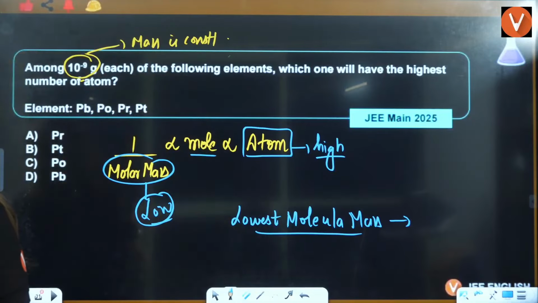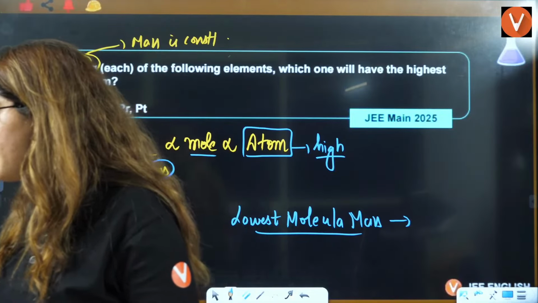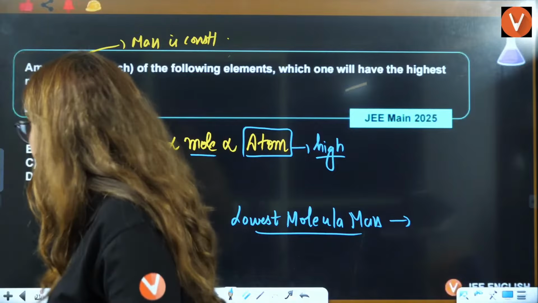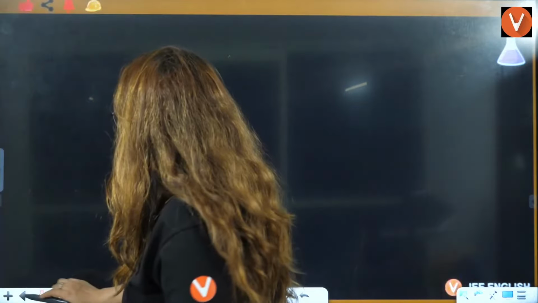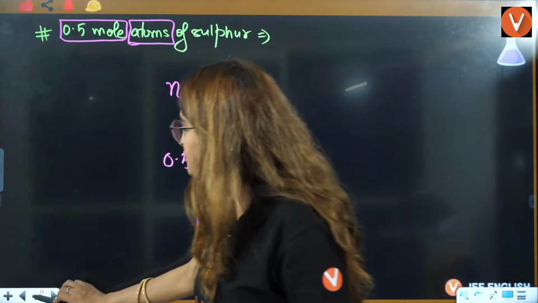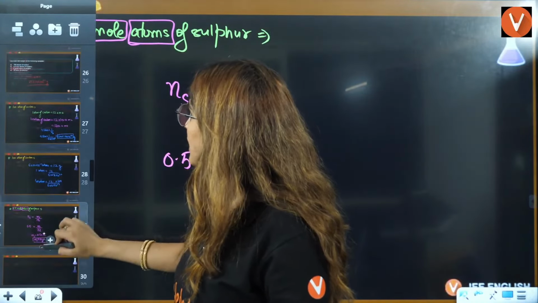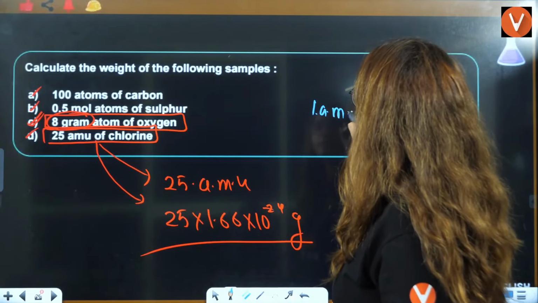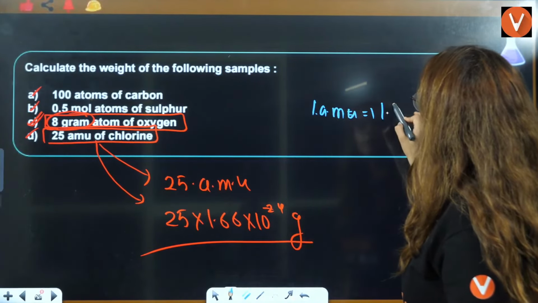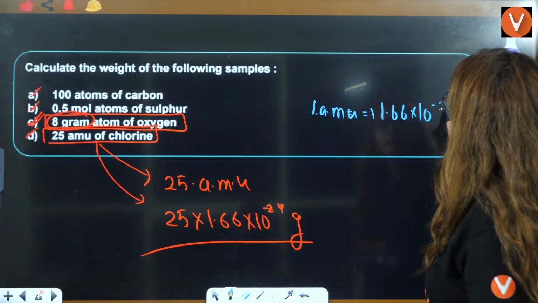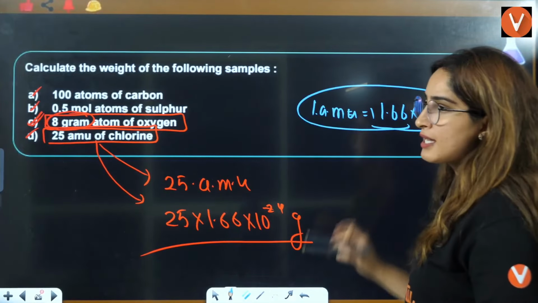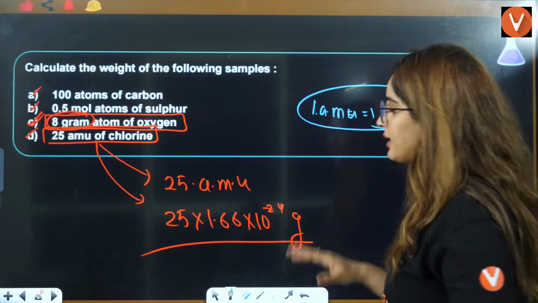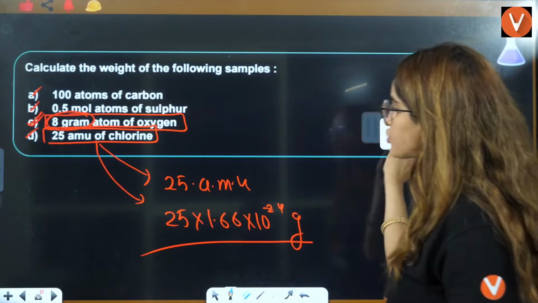Okay. Yes, everyone. Ma'am, why do we multiply with 1.66? There we multiplied with 1.66 because the value of 1 AMU is nothing but 1.66 into 10 raised to power minus 24. That's why we multiplied it with that. Okay? Understood?